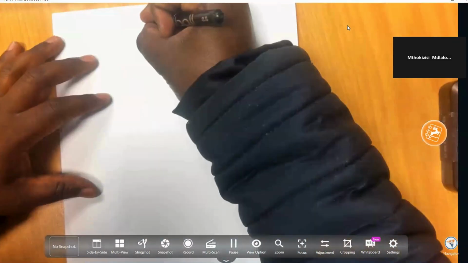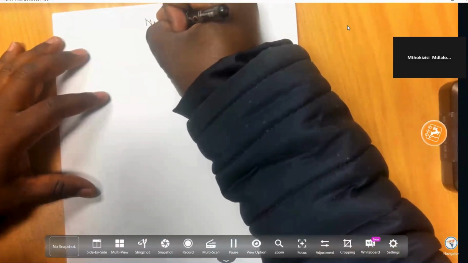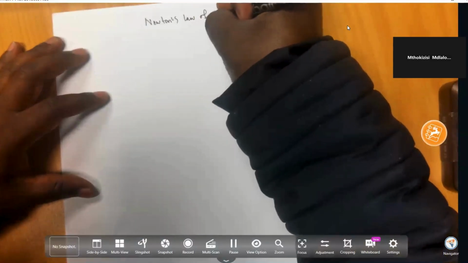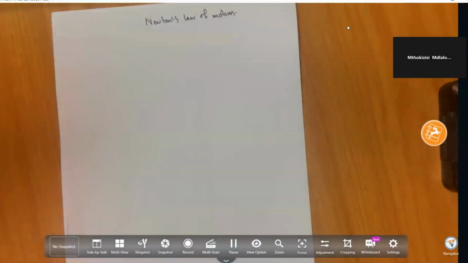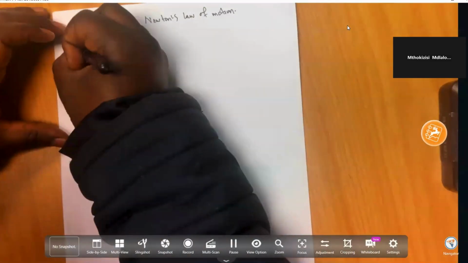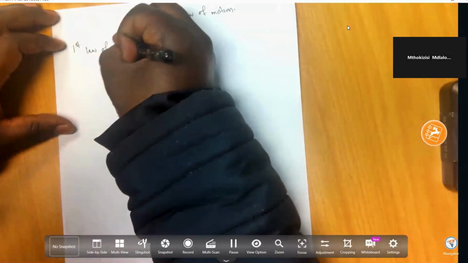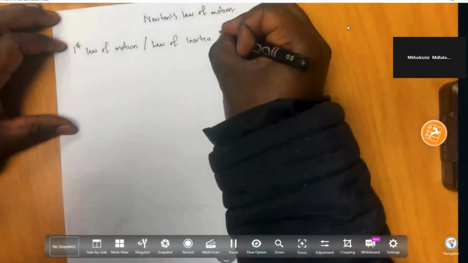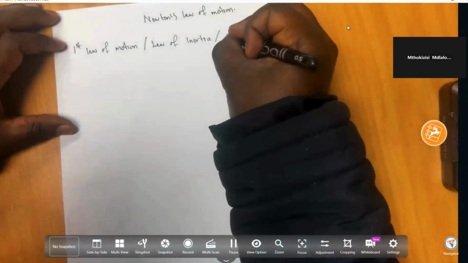All right, so we are talking about Newton's laws of motion. These laws describe motion. We have the first law of motion, and this is also known as the law of inertia, or the Galilean law.